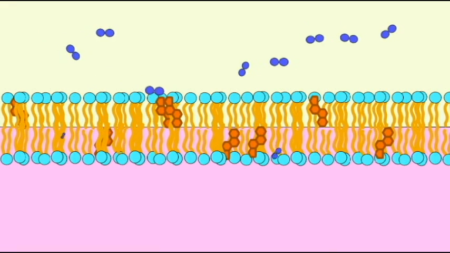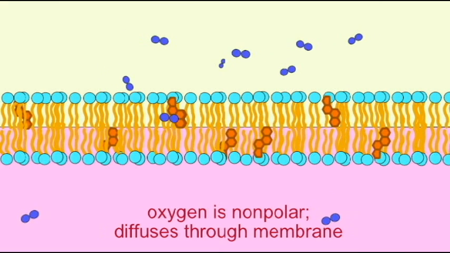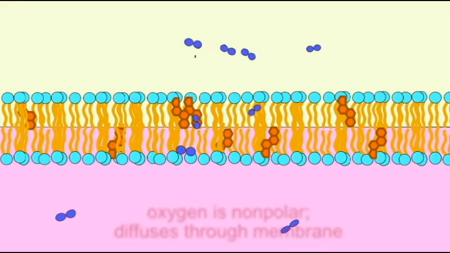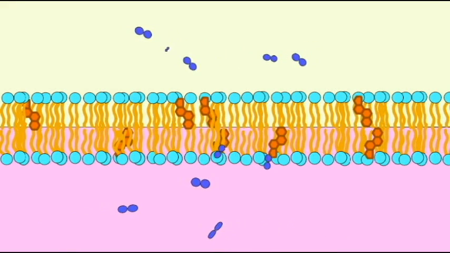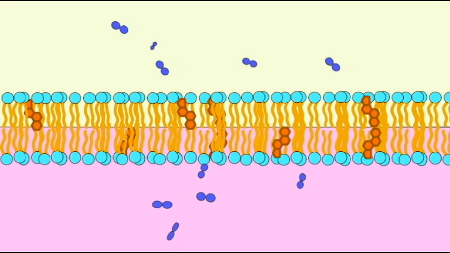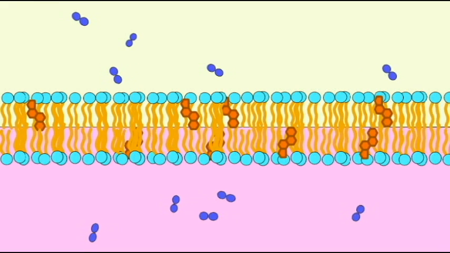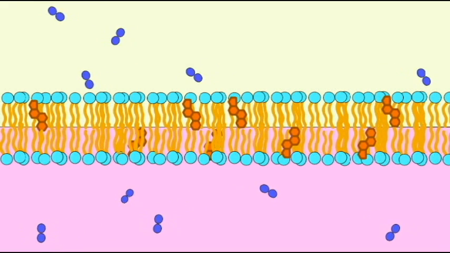Oxygen is at a higher concentration outside the cell, and because cells use oxygen, it is at a lower concentration inside the cell. Oxygen is a nonpolar gas, and so therefore it can pass directly through the cell membrane, and the nonpolar tails of the phospholipids do not pose a barrier to it. Because it is nonpolar, it can simply diffuse right through the membrane, going from an area of high concentration to low.